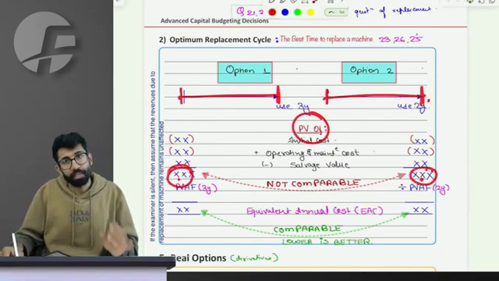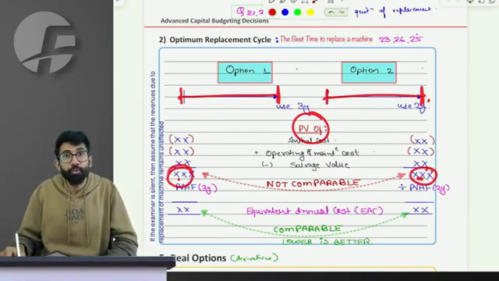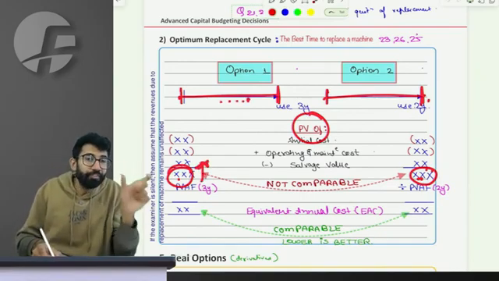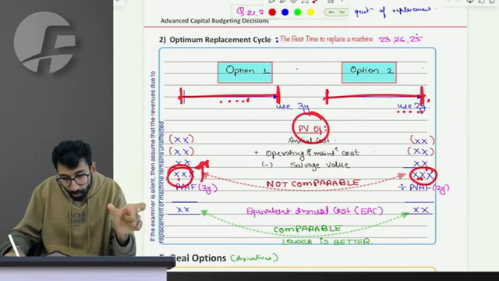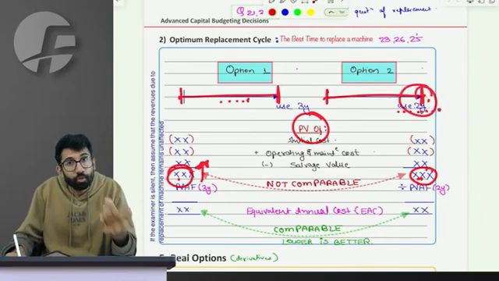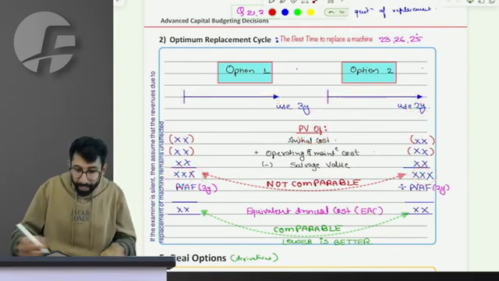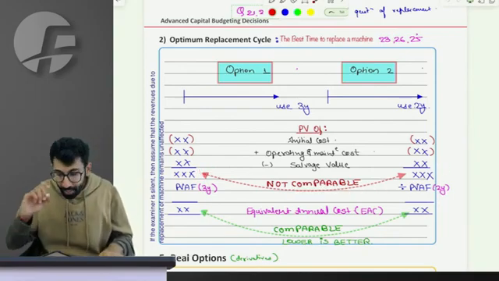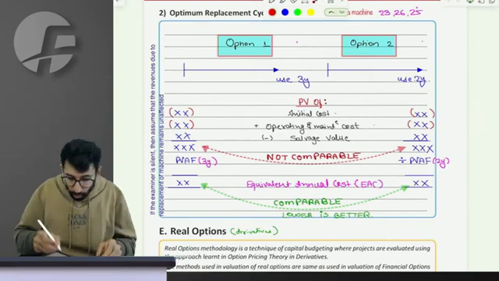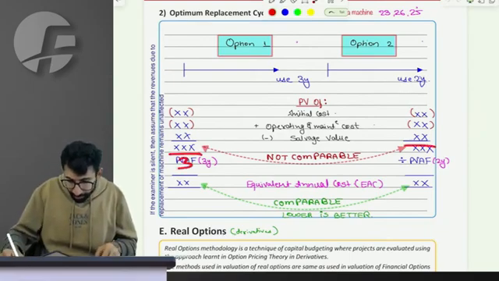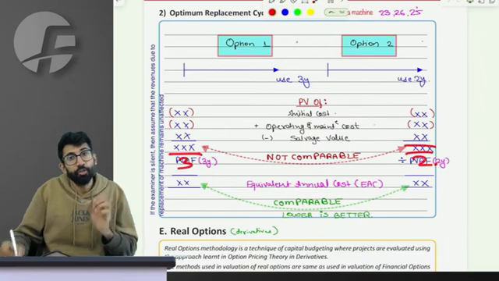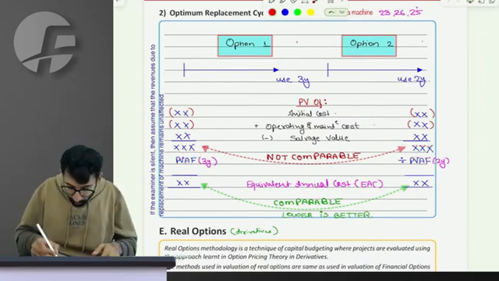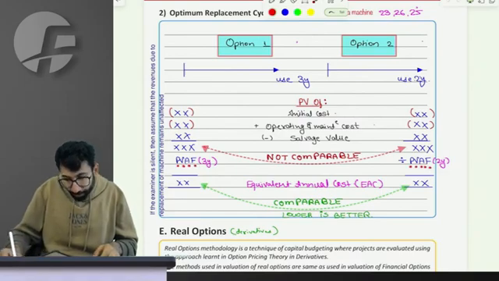Can we compare the costs and say that the lower cost is the better cost? No. This is a higher cost, but obviously because the benefit is taken for 3 years. This is a lower cost, but in this case the machine is used only for 2 years. I can't compare the two costs, they are not comparable. What do we do? We kind of average it out. You might think, sir, divide by 3 and divide by 2, give me the per annum cost. You have to do the average, but with the effect of time value of money. You have to divide by the present value annuity factor.